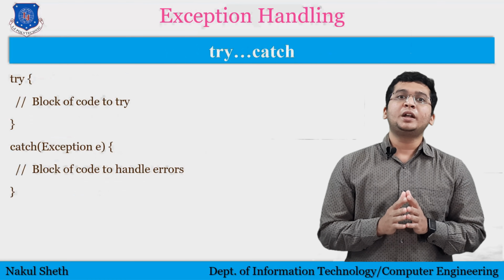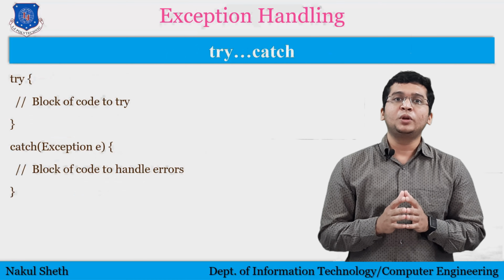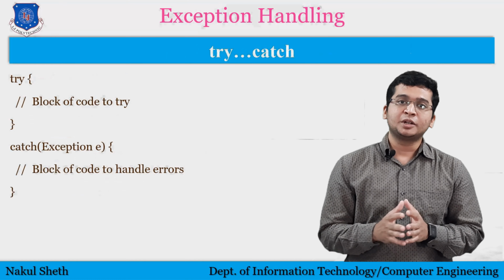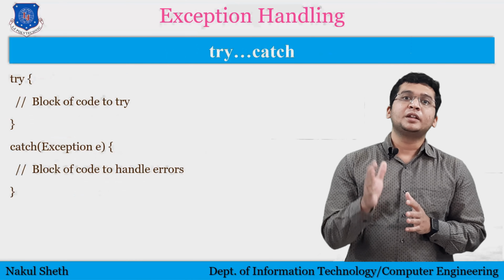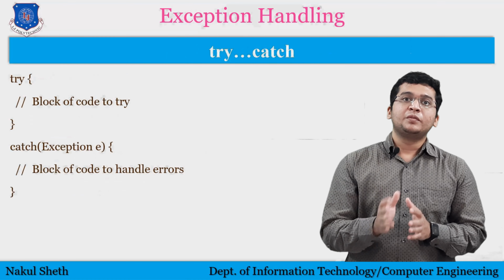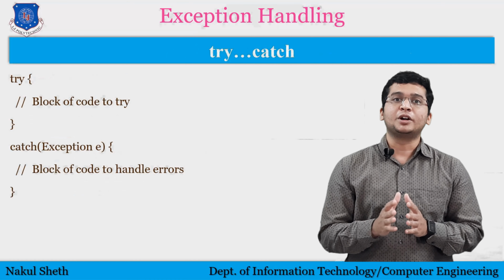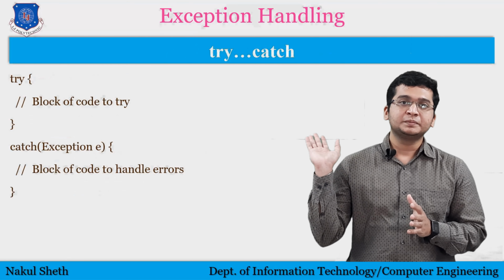First we have to write the keyword try, and in this block we are going to write our code which may cause an exception later during execution of our program. And then in the catch block we are going to write code which can handle that exception occurred in the try block. So let us take an example here.